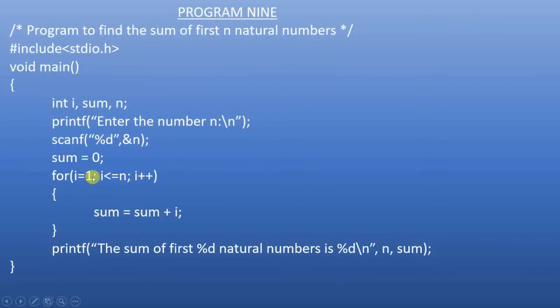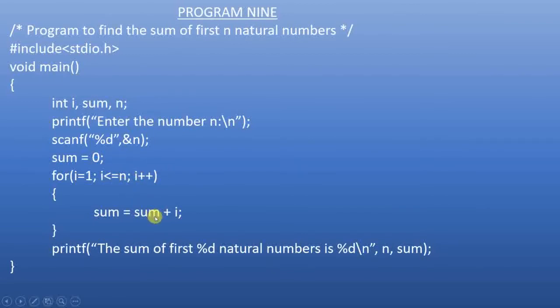Okay, now 2 less than or equal to 5, true. So 1 plus 2 will be 3. 3 is stored in sum. Now i value is 2, it is incremented to 3. Then check the condition, 3 less than or equal to 5. So 3 plus 3 will be 6. 6 is stored in sum. i was 3. Now it will become 4. Okay, this i plus plus will make i 4.